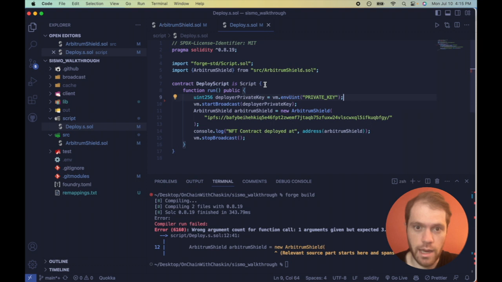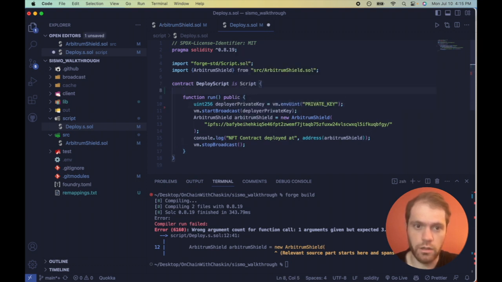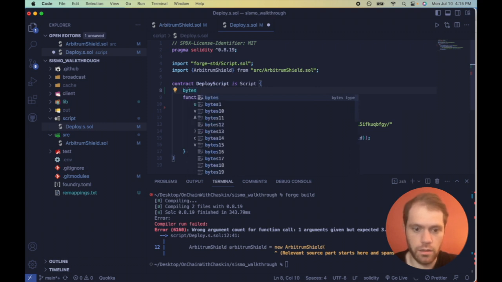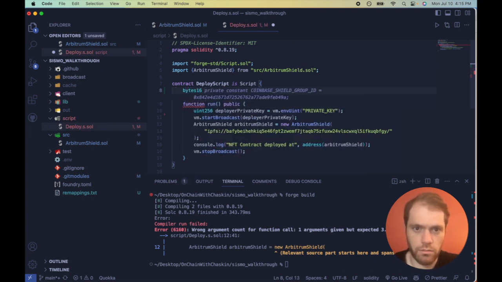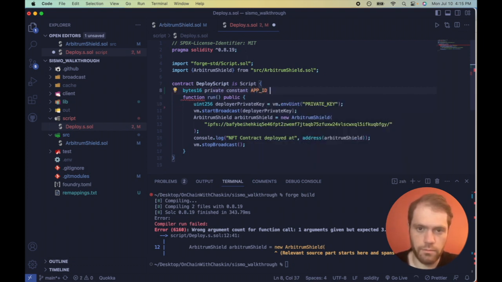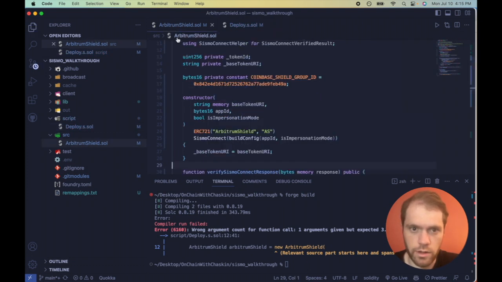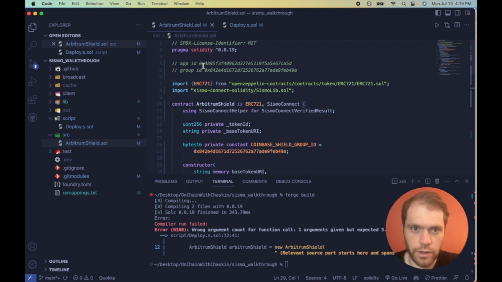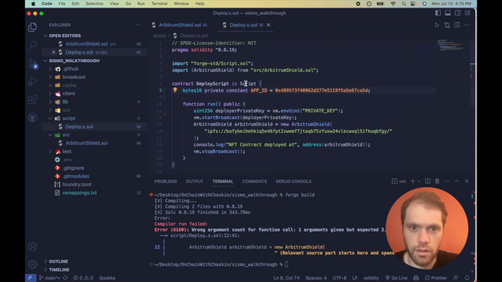And now this has 2 additional variables going into the constructor. It is the app ID. Let's double check that that's right. 48.9. Yeah, that looks right, but let's just copy it to double check. Can't hurt. All right, cool.